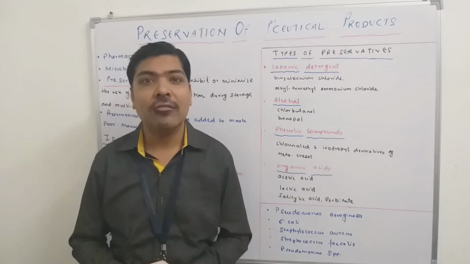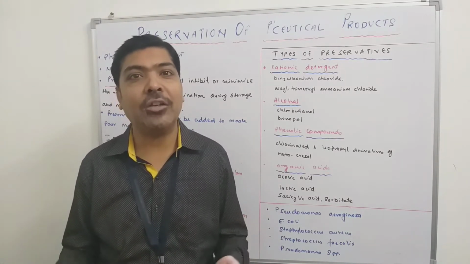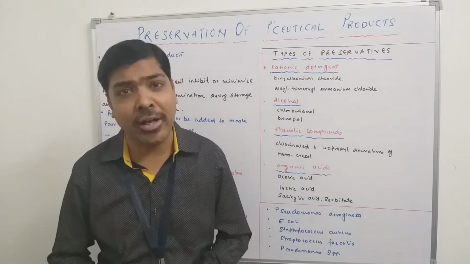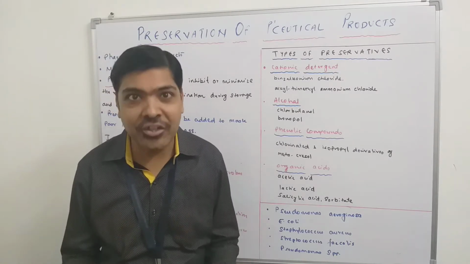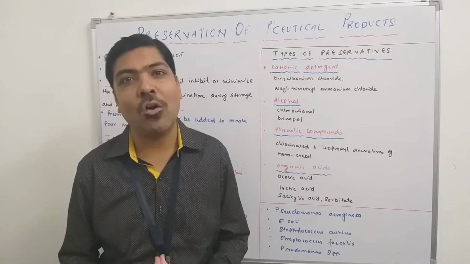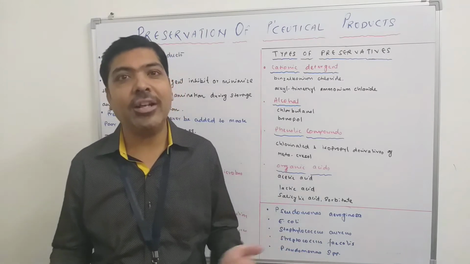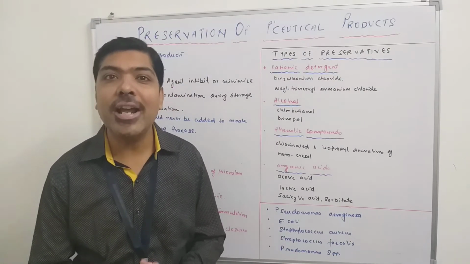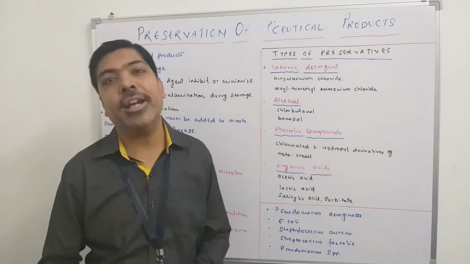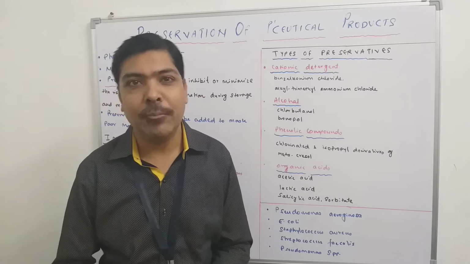because we know that once the pharmaceutical product is prepared, it has a particular shelf life. During the shelf life of the product, protection is given with the help of these chemical agents which are called preservatives. So along with the active pharmaceutical ingredient and the other excipients in the preparation, we have to add one more element which is called a preservative.